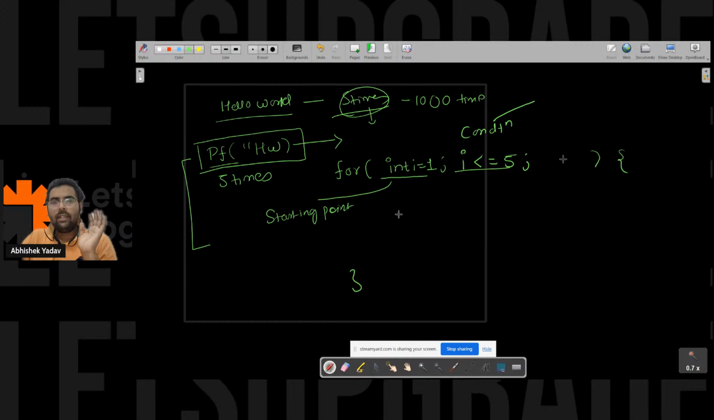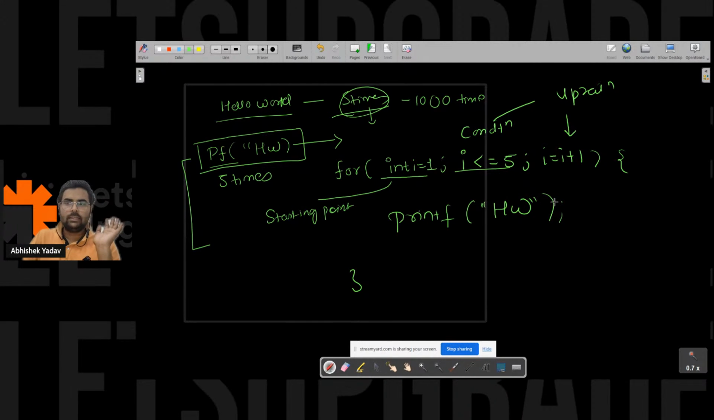After that, I have the updation part. That is, after executing for the first time, what will be the updated value of i? You are saying that the updated value of i is i plus 1, that is 2. And again execute the body, and again the updated value is 2 plus 1, 3. So this will be the updation part here. Right, everyone? And the logic is that you have to print hello world on the output screen. Right, everyone? This is a simple logic.